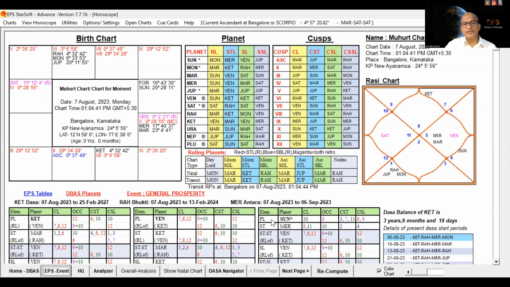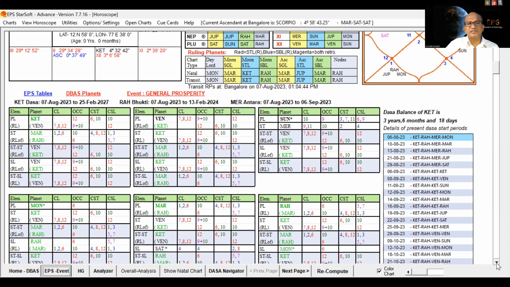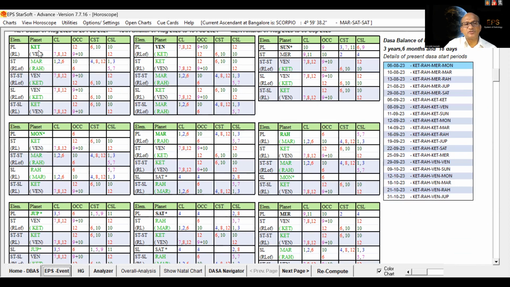If you go to the main page, if you look at the small EPS tables, you can check the ruling planets. Ketu is the ruling planet. Ketu in the star of Mars, another ruling planet. Sub of Venus. Venus is not a ruling planet, but Ketu represents Venus. But still, Ketu is in the star of Mars, another ruling planet. Day lord Moon in the star of Ketu, sub of Rahu, and that is all a ruling planet.